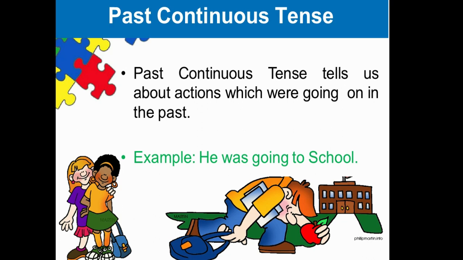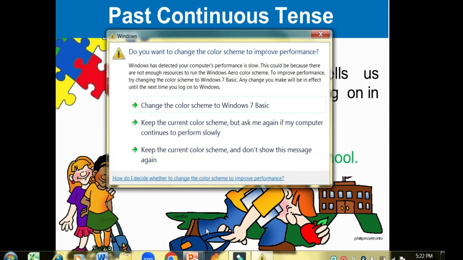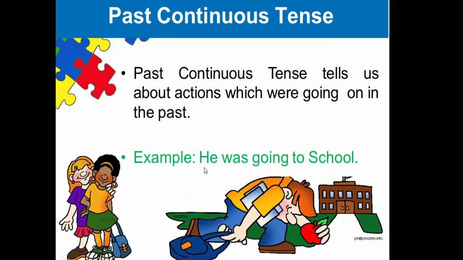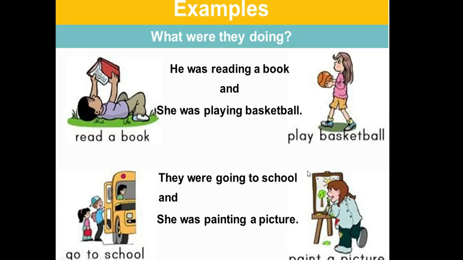Okay, see, past continuous tense tells us about actions which are going on in the past. For example, here you can see the boy, he is having a bag and he is going to school. So you can say that he was going to school. This is an example of a positive sentence. He was going to school. He is singular. The boy is singular. That's why we have used was.